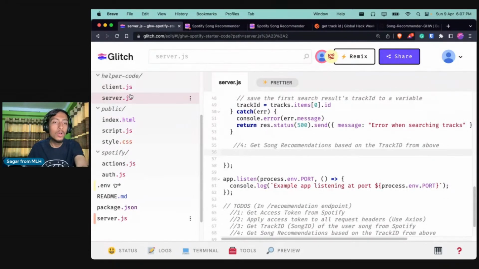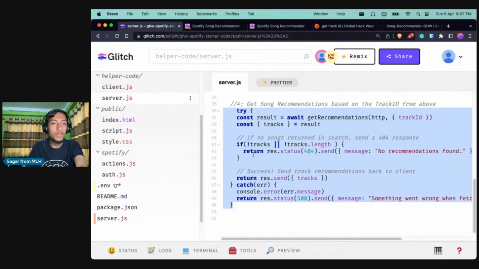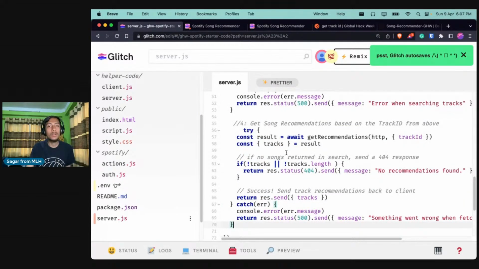So let us go in the helper code again and copy the code from here. I'll copy all this code. Awesome. I'll copy all the code and then go over here. Awesome. And I'll paste it over here. Cool. So let us try to see what is happening.